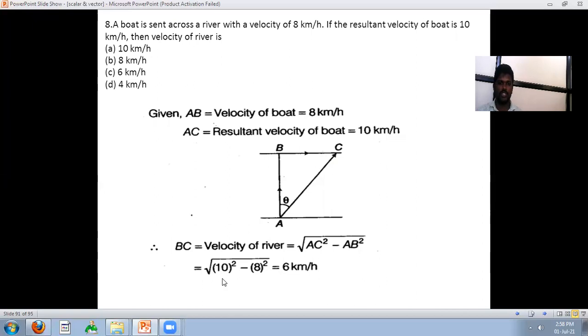By using the Pythagoras theorem, AB square plus BC square is equal to AC square. But how to calculate BC? What is the velocity of the river? BC means the velocity of the river. That is the square root of AC square minus AB square. AC means 10 square, which is given data, and 8 means AB. Then the calculation will be solved, and the answer will be 6 kilometers per hour. That is the answer of this problem.